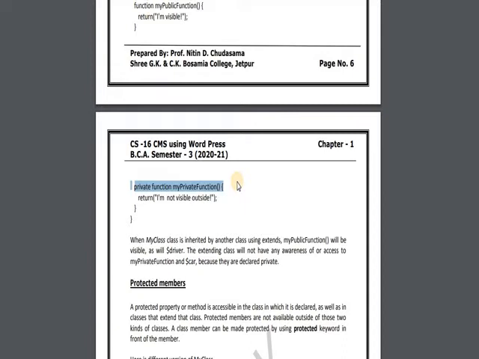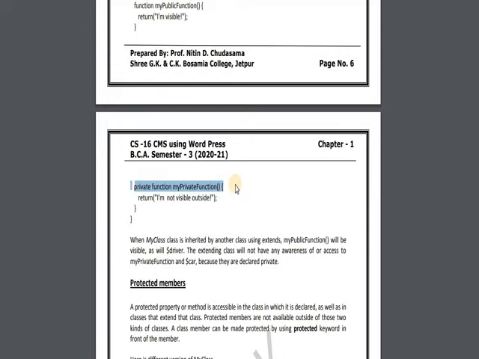Now the next thing: if you want to give access to a particular function, or you have created a child class from it, then you can create a member function and member variable as protected. PHP gives the facility to create protected functions and protected variables.